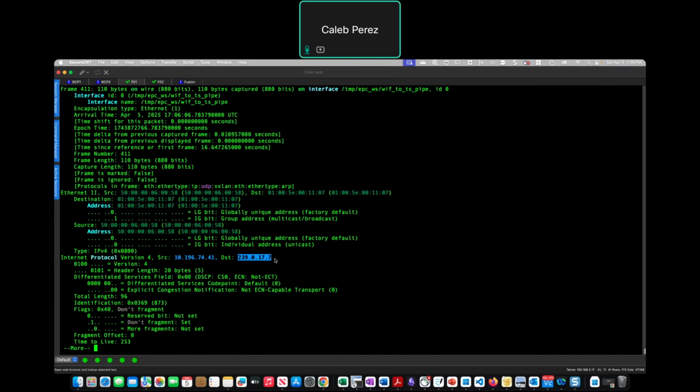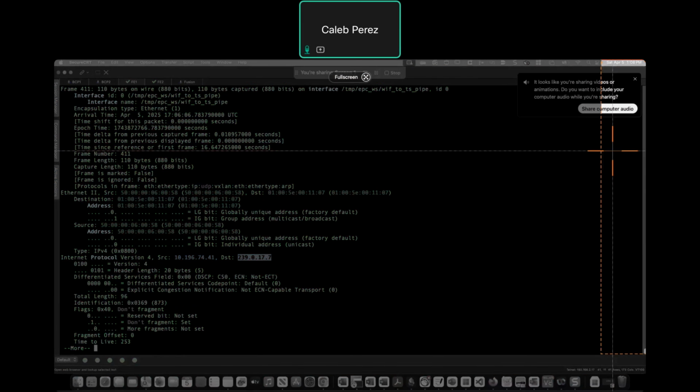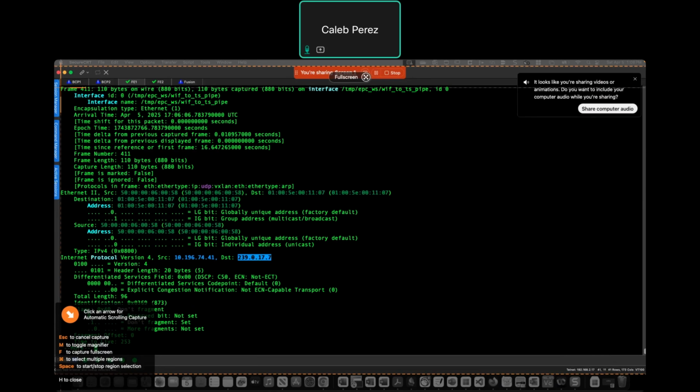This is how you know that this broadcast traffic was encapsulated in a multicast IP, because this is the multicast IP that we'll use to encapsulate the broadcast traffic of the unknown traffic. Let me show you.